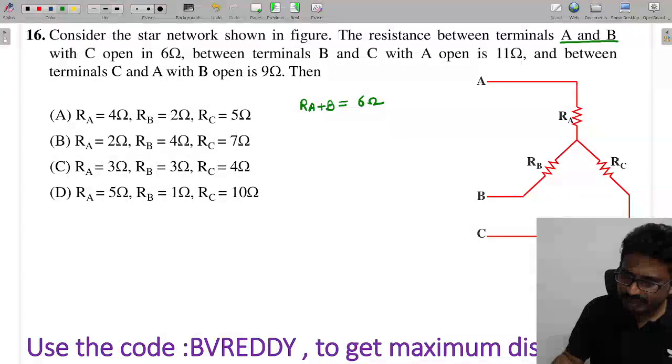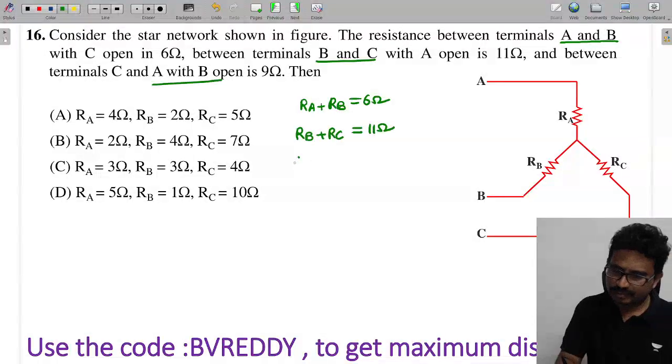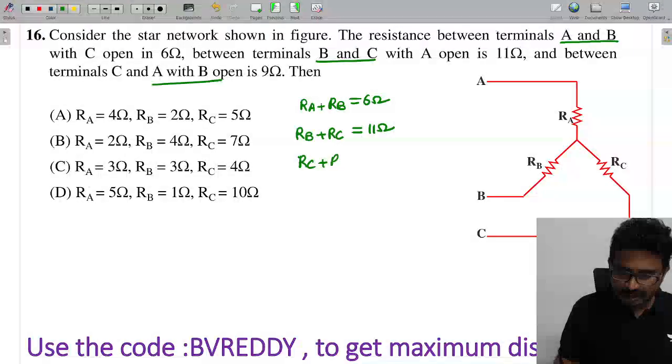Next, between B and C, RB plus RC, which is equal to 11. Next, between C and A, RC plus RA, which is equal to 9.